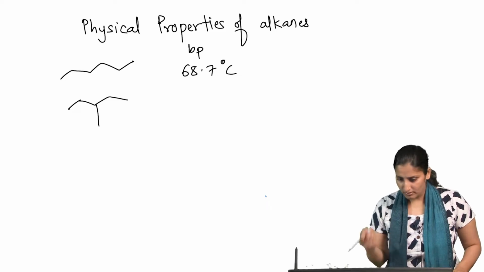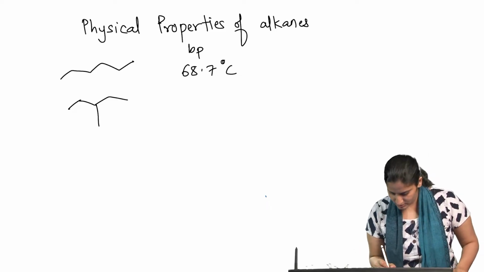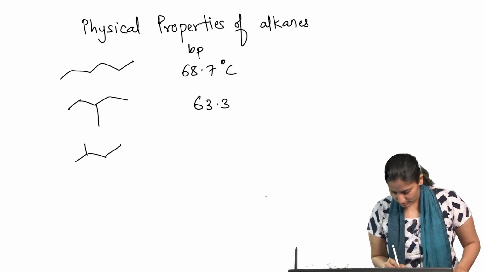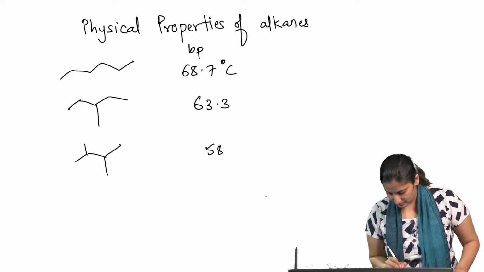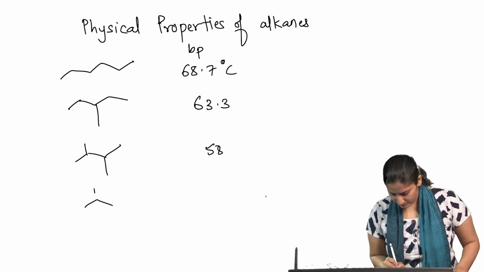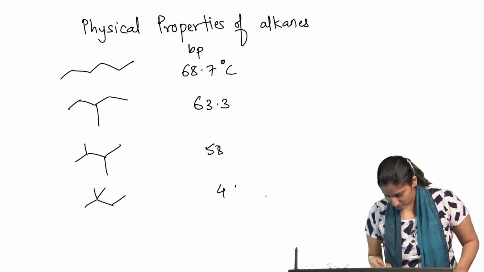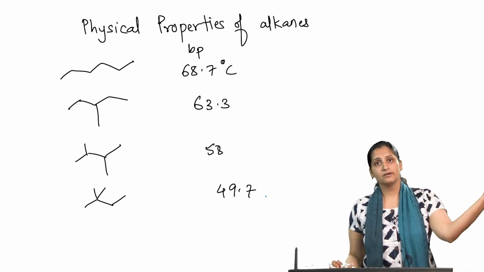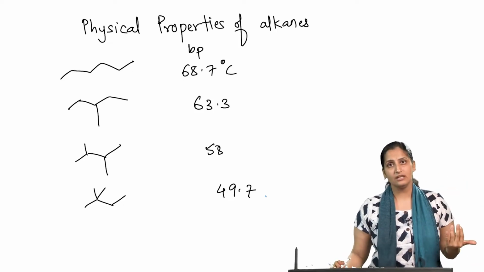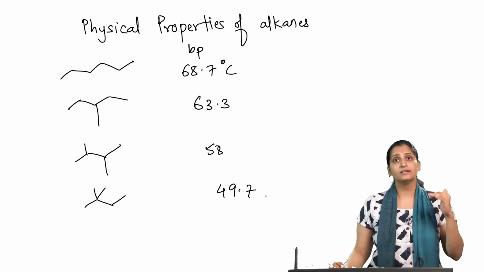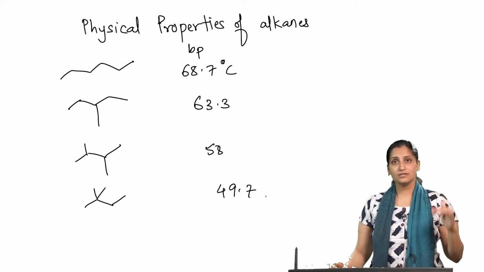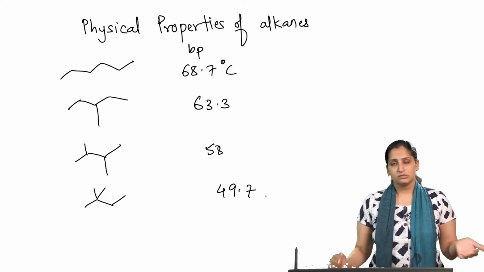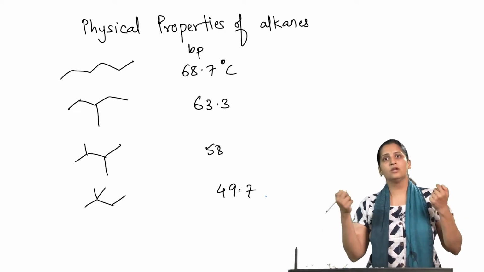If I take its structural isomer, the boiling point is about 63.3, goes to 58, and then next it goes to 49.7. So, as you can see, as I go from a linear chain to a branched chain alkane, the boiling point of each of these branched isomers is lower than n-hexane. So, you can say that the more the branching, the lower is the boiling point.